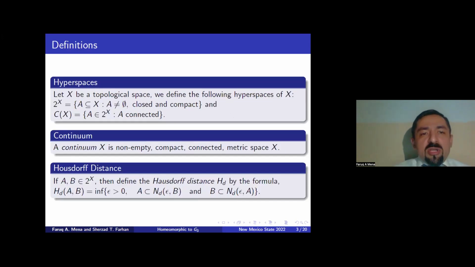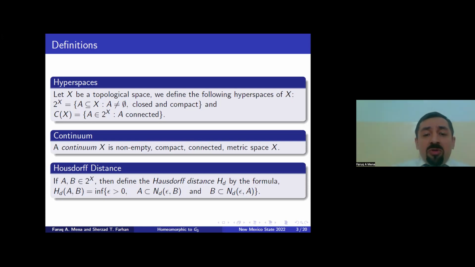As general background, we have the definition of hyperspaces. If X is a topological space, we define the following hyperspaces: 2^X is the set of all non-empty closed compact subspaces. The set of connected elements in the hyperspace we denote by C(X).